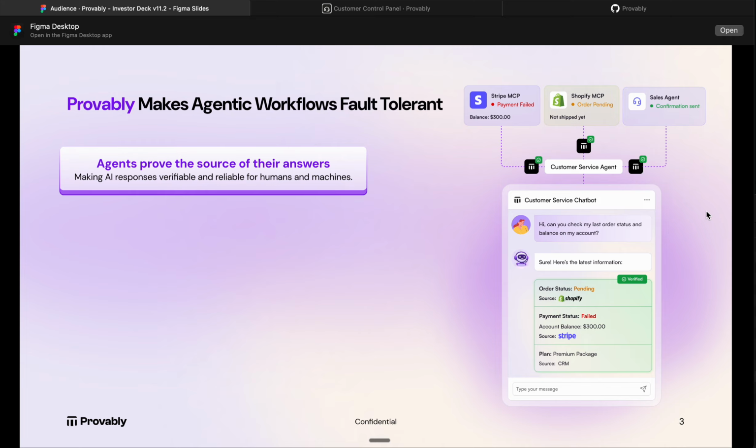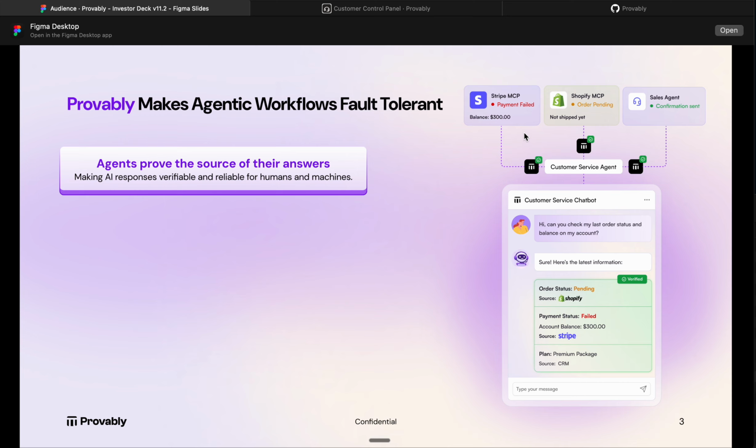What Provably allows is that agentic workflows must prove where they got their answer from, and it must be verified. If it accidentally hallucinated or so on, it must try again when the verification fails, and therefore it heals itself.